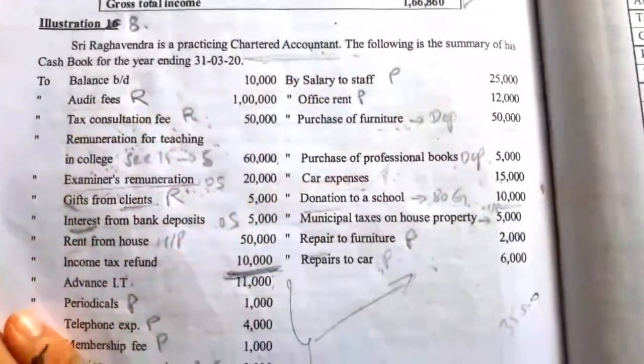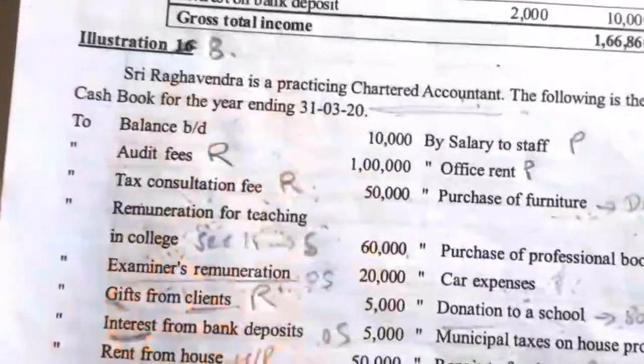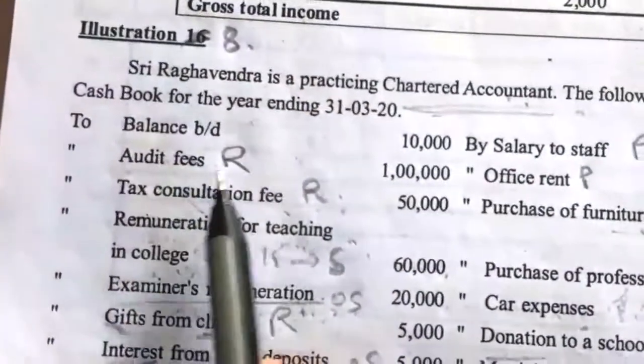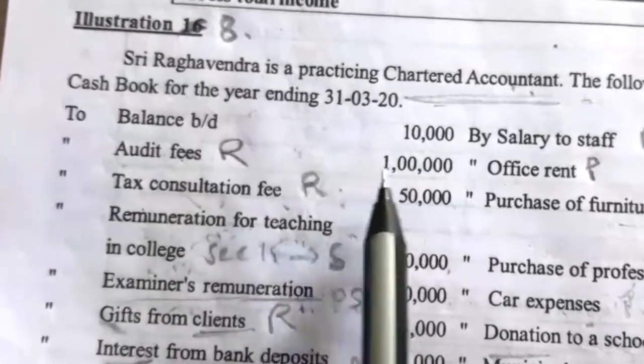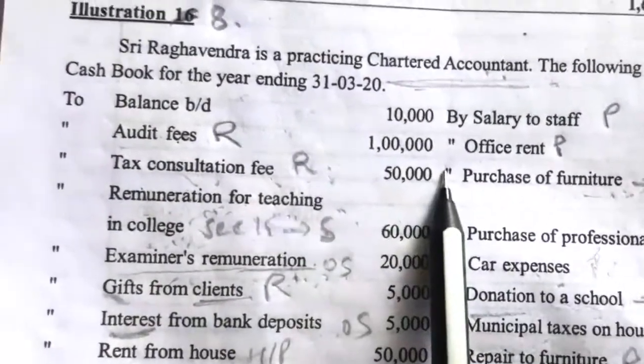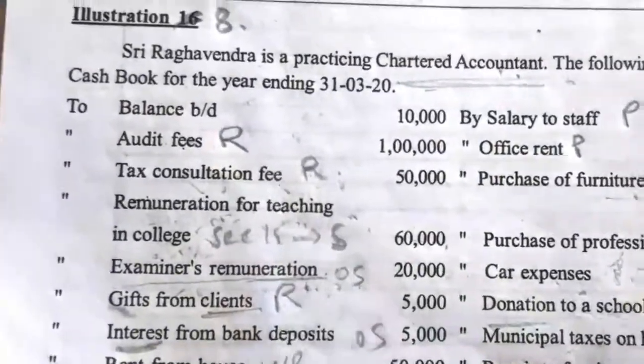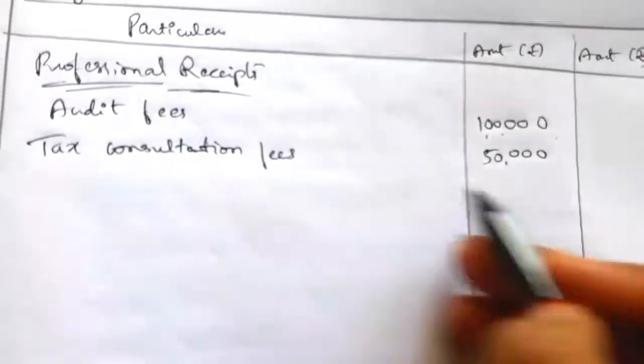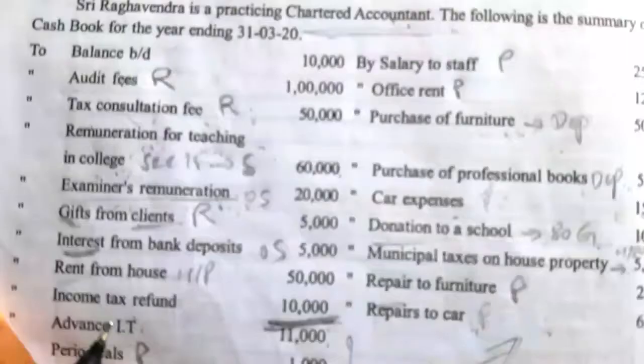So we'll see one by one. Receipts will be given on the receipt side of the cash book. So on the receipt side, audit fees is a receipt to the chartered accountant. Tax consultation fees is also a receipt to a chartered accountant. So write these 2 items. Audit fees is 1 lakh, tax consultation fees is 50,000.